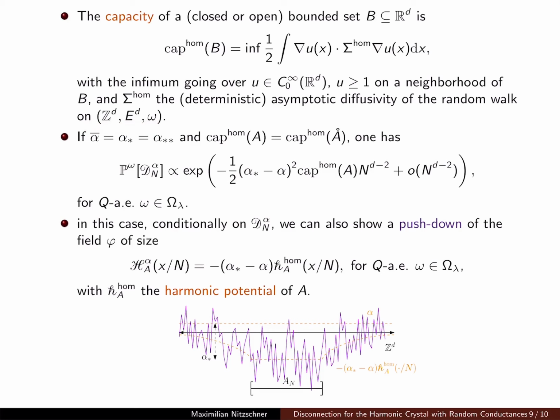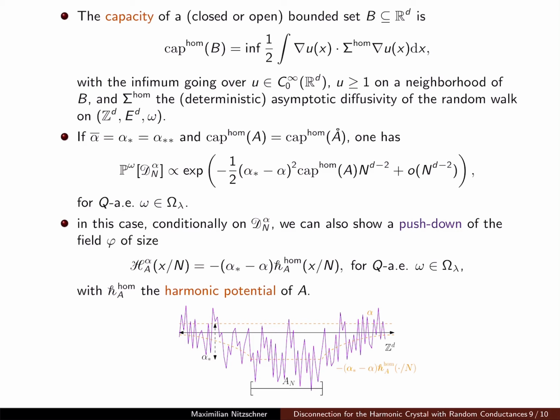So in a way, the capacity is the size of the set B as seen from a far away Brownian motion that has the same diffusivity asymptotically as the random walk on this weighted graph.